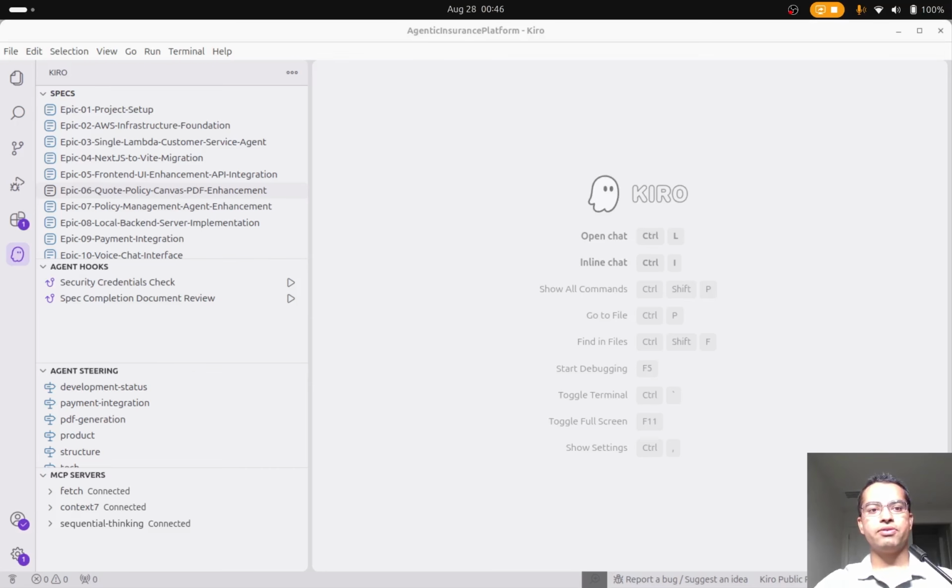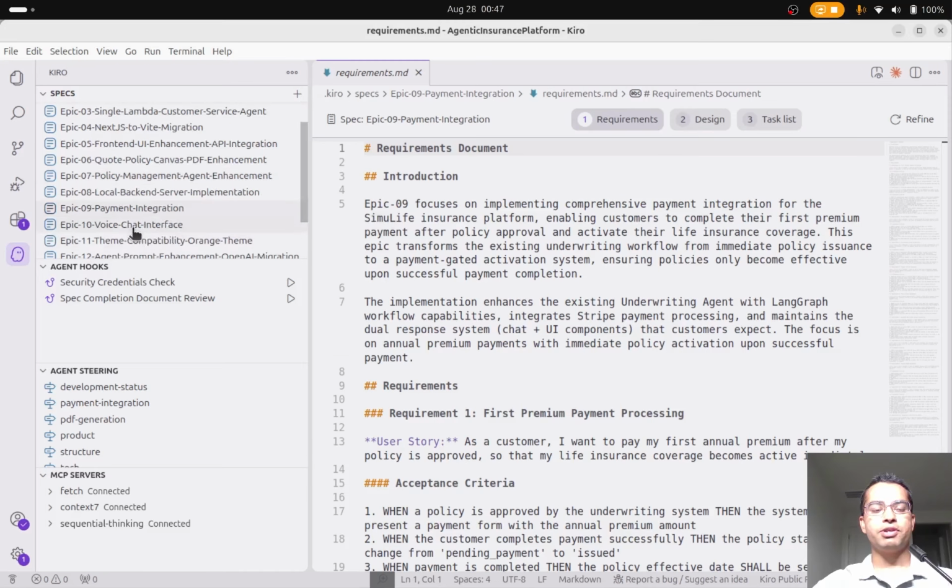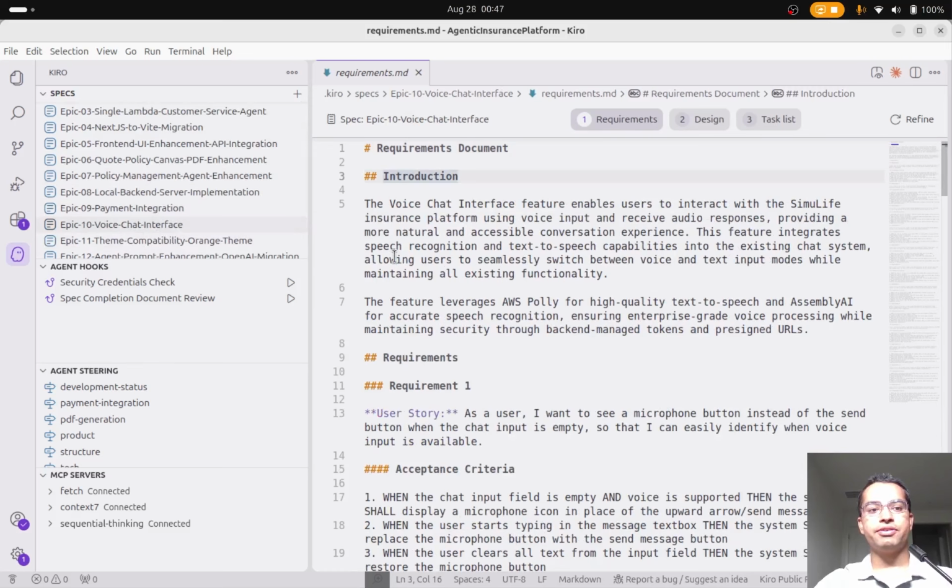Now I will show you how Kiro was used to create this project from scratch. First, I divided the project into multiple epics, and for each epic, I created a spec in Kiro. Every major feature such as agent implementation, payment integration, voice integration, and so on, had their own spec in Kiro. For working on each spec, Kiro first created a requirements document from my high-level description.